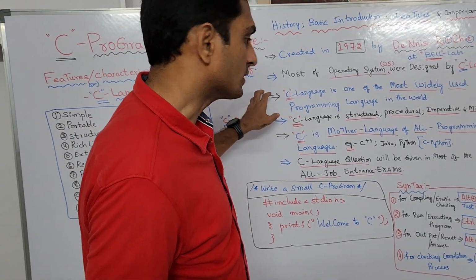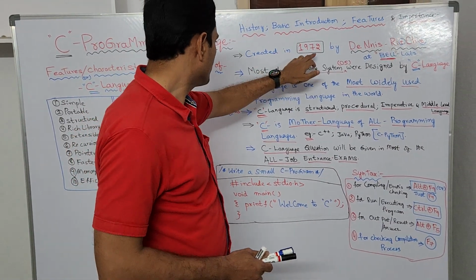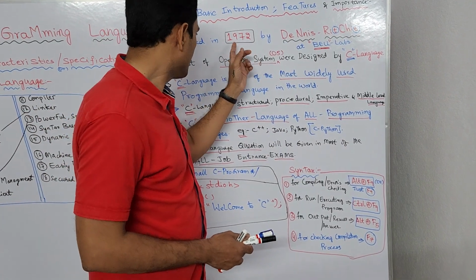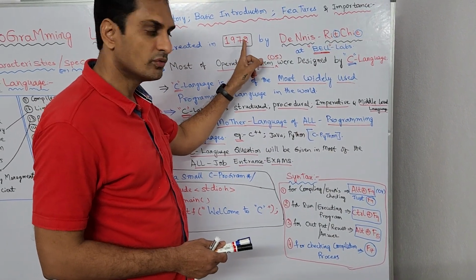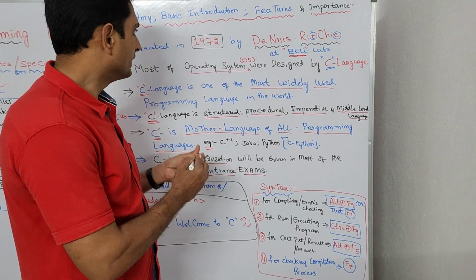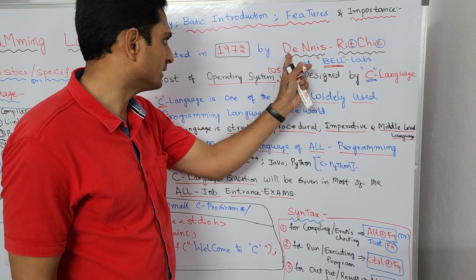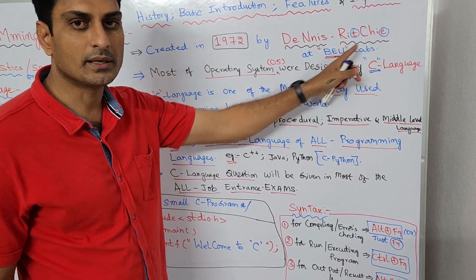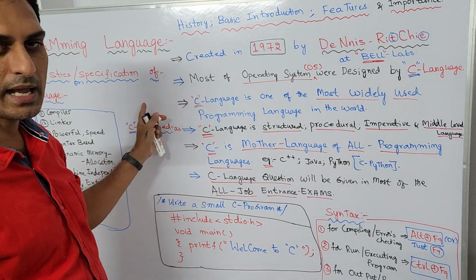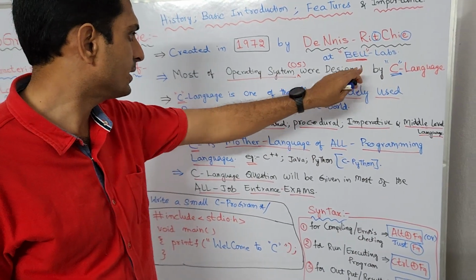From the beginning onwards, let's see a small basics and history. The C programming language was created in 1972 by Dennis Ritchie. While pronouncing Dennis Ritchie, T and E are silent. Dennis Ritchie at Bell Labs. At Bell Labs in 1972, the C language was created. And most operating systems were designed with the C language.